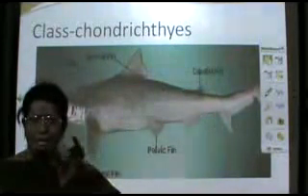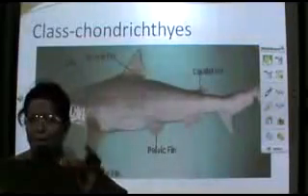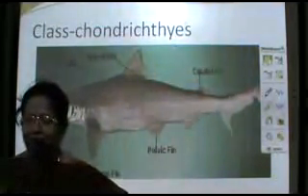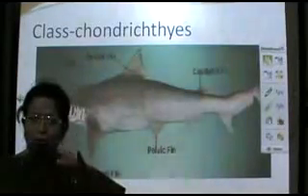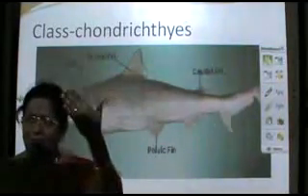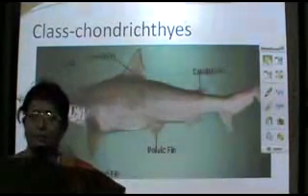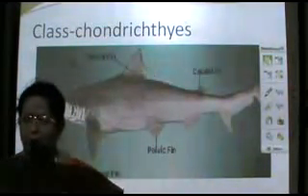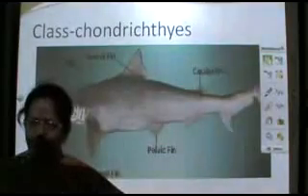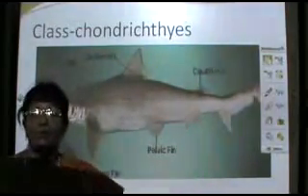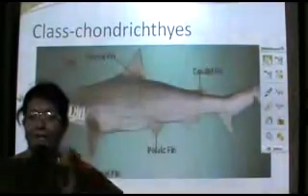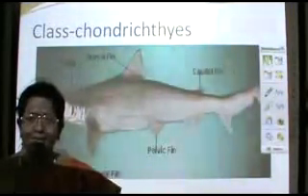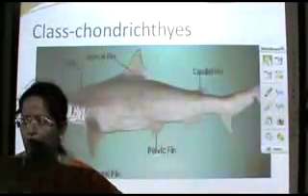What do you understand by amphicoelous? Amphi meaning double. At the anterior and at the posterior end, coelous, a cavity is present. So two cavities are present, one at the anterior end and one at the posterior end. Therefore, the vertebrae is called amphicoelous vertebrae. Now, where are these cavities located? On the body of the vertebrae, which is called the centrum. So, amphicoelous vertebrae is a characteristic feature of fishes.